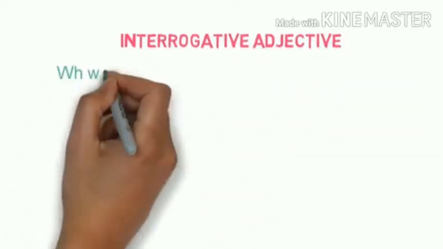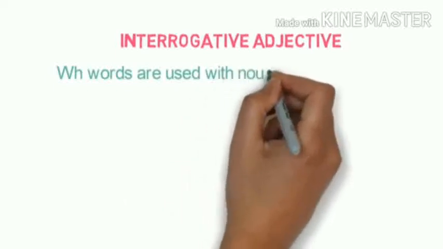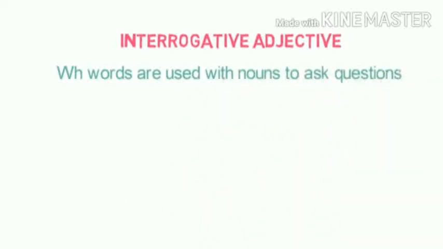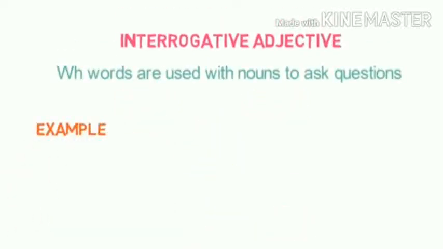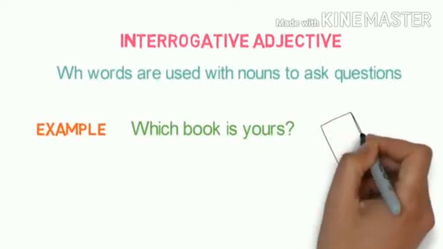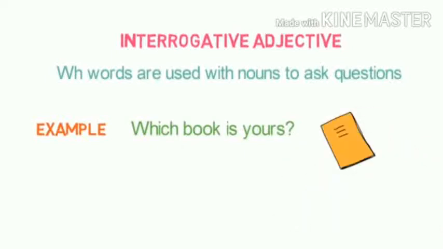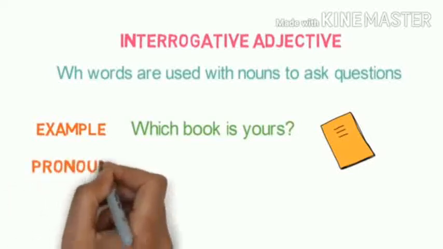Now interrogative adjectives. WH words are used with nouns to ask questions. So we use WH question words with nouns, and those are called interrogative adjectives. For example, what, who, when, how. Take "which book." Which is the interrogative word and book is the noun. Before the book I have used the interrogative word. So, "Which book is yours?" Now which becomes an interrogative adjective because it is standing before the noun. So simple it is, my dear children.